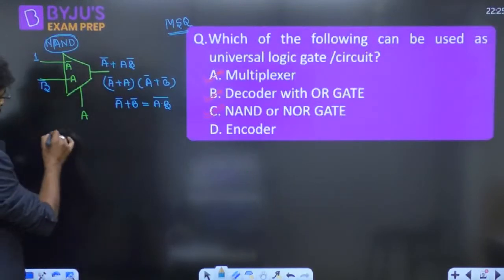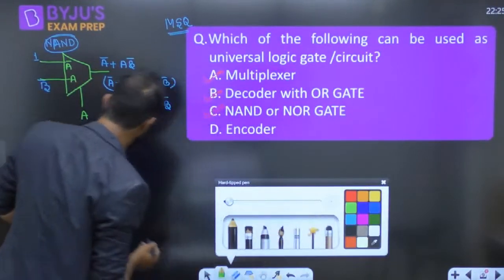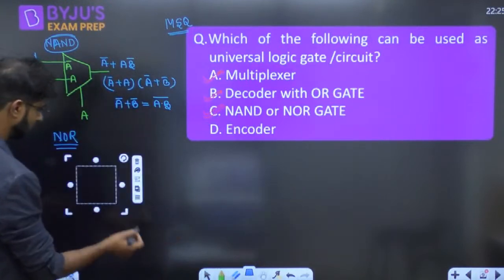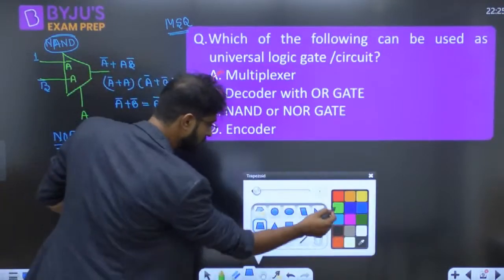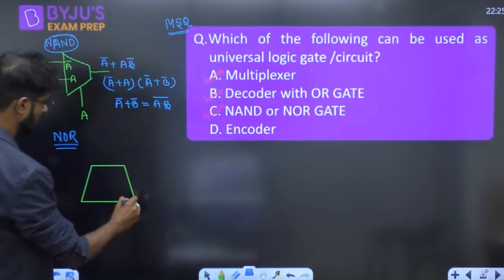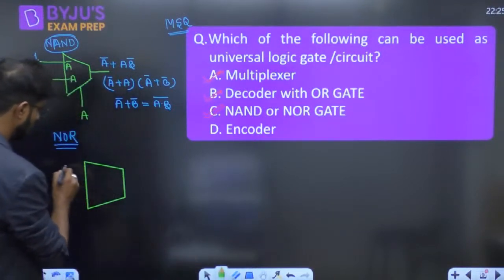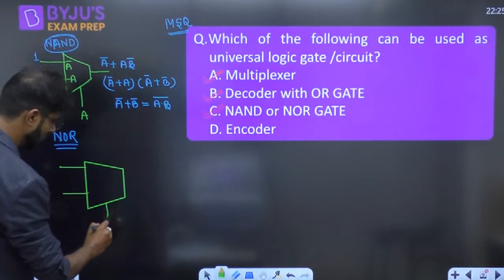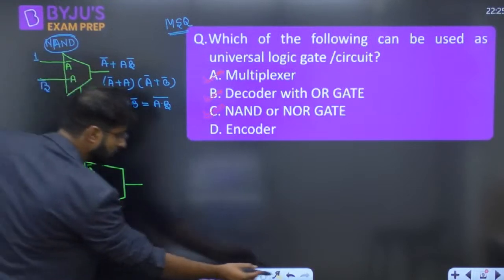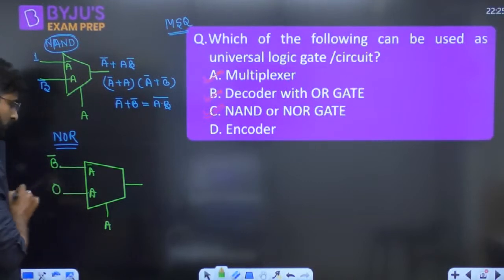Okay. Now if you want to design the NOR gate, we can also design it. How? Look at the function. NOR gate by a 2 cross 1 mux. This is A, so definitely this will become A bar, and this is B. This is A. Now here we write B bar and this is 0.